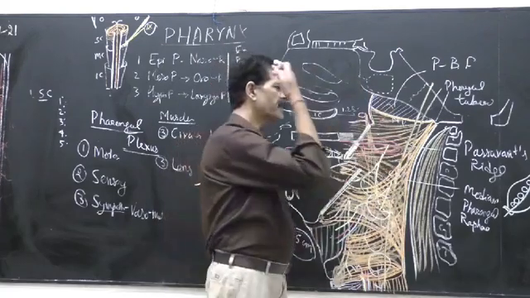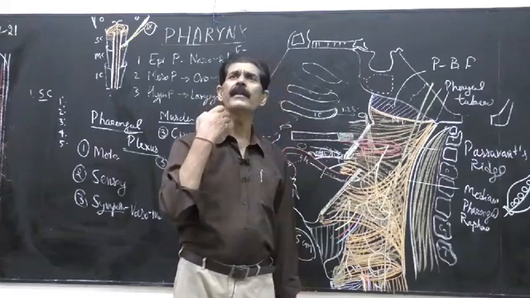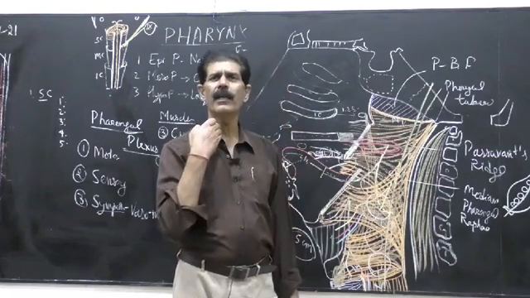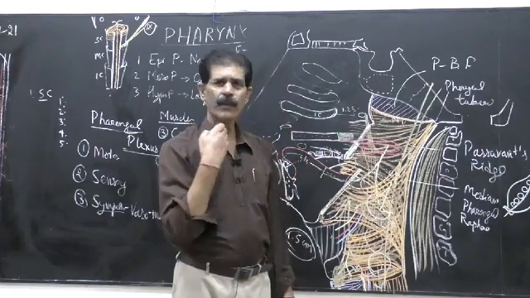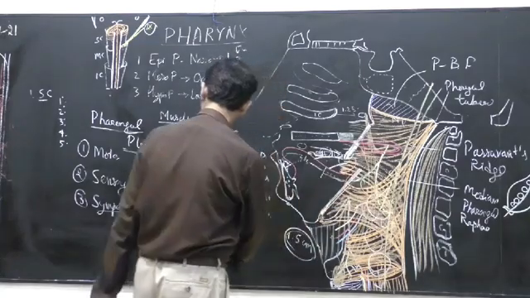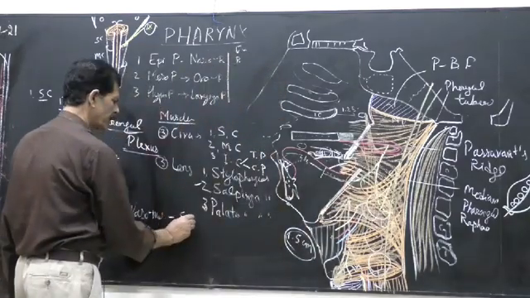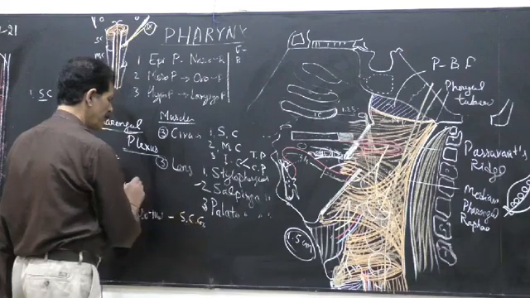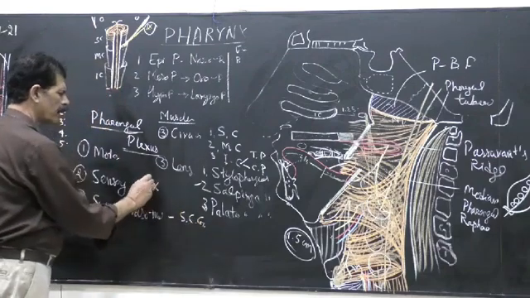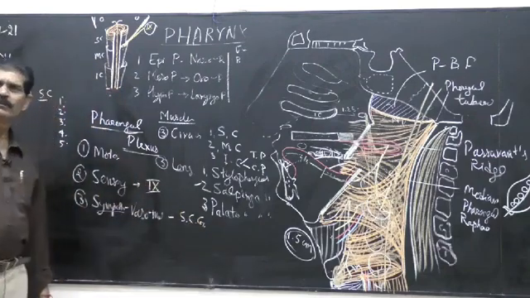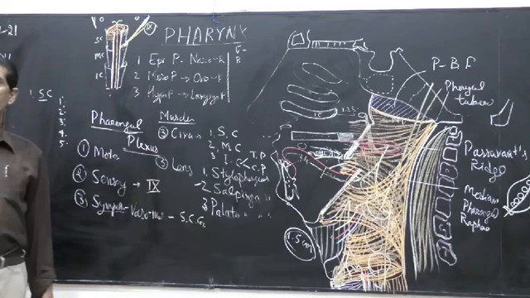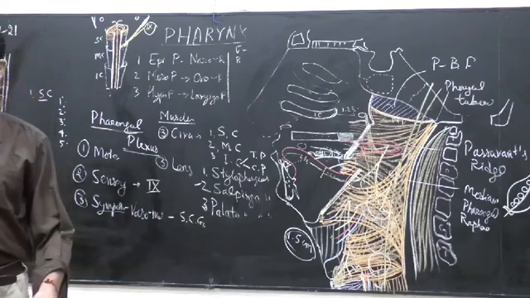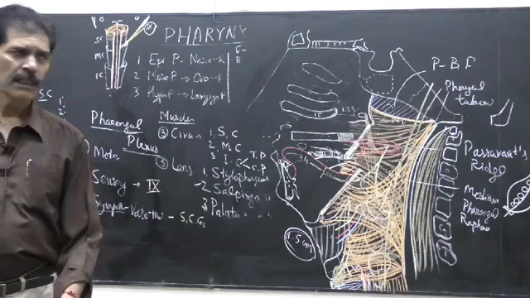Then we know the sympathetic chain is also lying in the deep part of the anterior triangle with superior, inferior and middle cervical ganglion. So sympathetic fibers, they come from the superior cervical ganglion. Sensory fibers, they come from the glossopharyngeal nerve. And all these nerves are connected to the nucleus ambiguus.